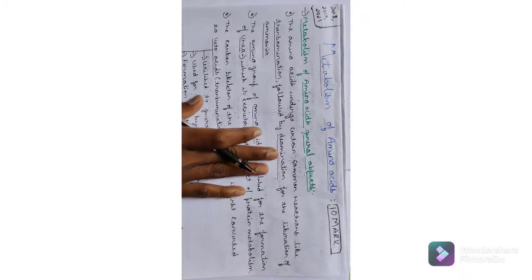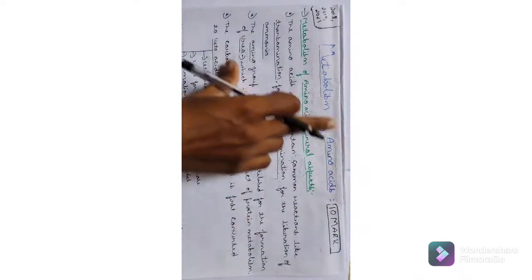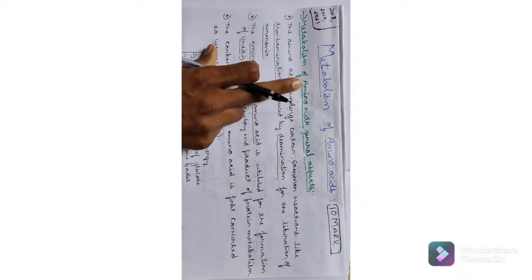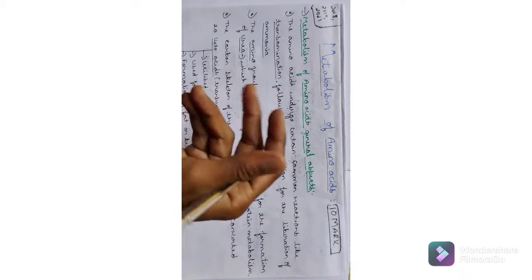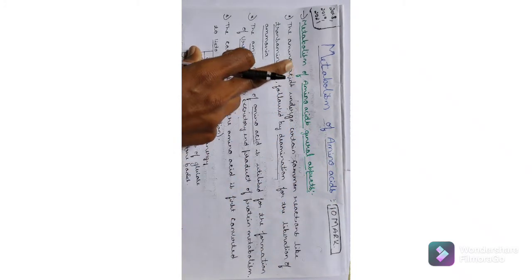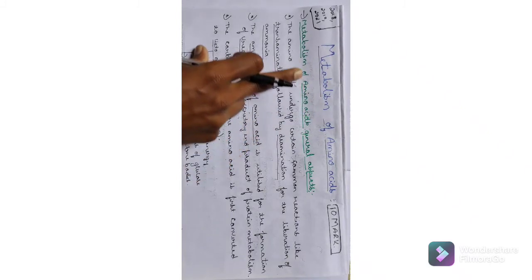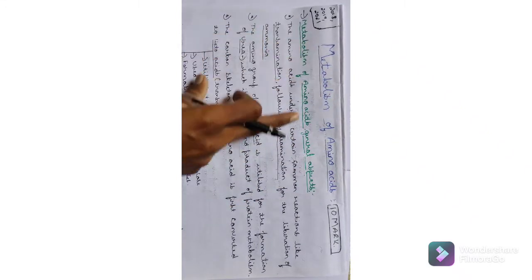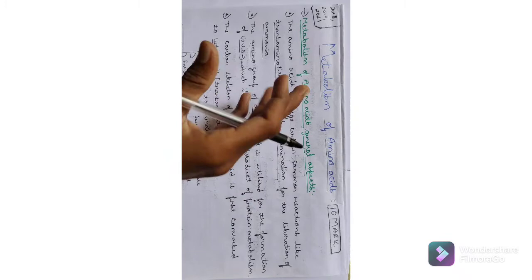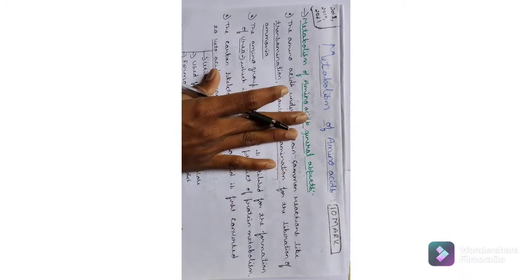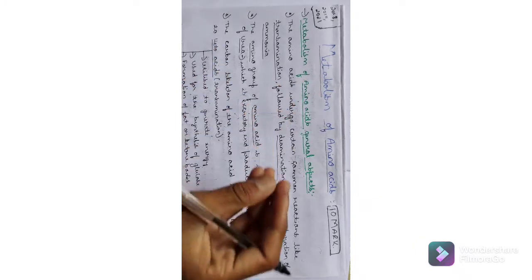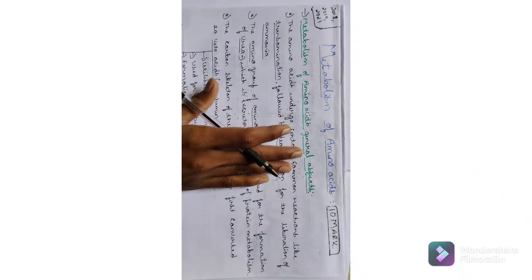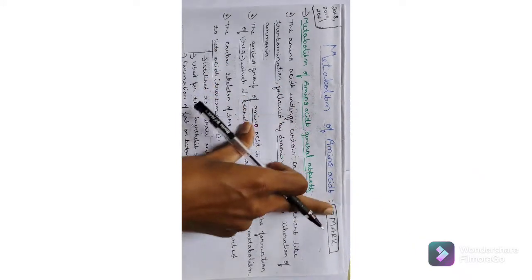Let's start. First, before starting with amino acid, we have to know about metabolism. Metabolism means it is a combination of anabolism and catabolism. One unique character of amino acid is that it can be catabolized, meaning broken down, and it can also be anabolized. This is the unique property of amino acid.